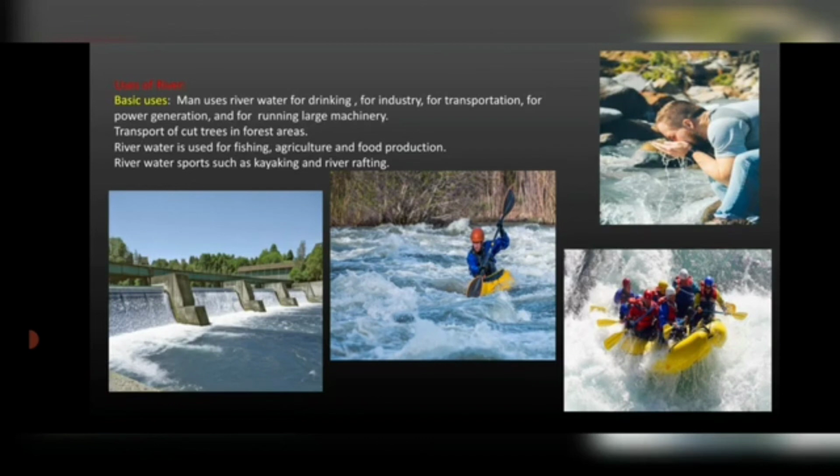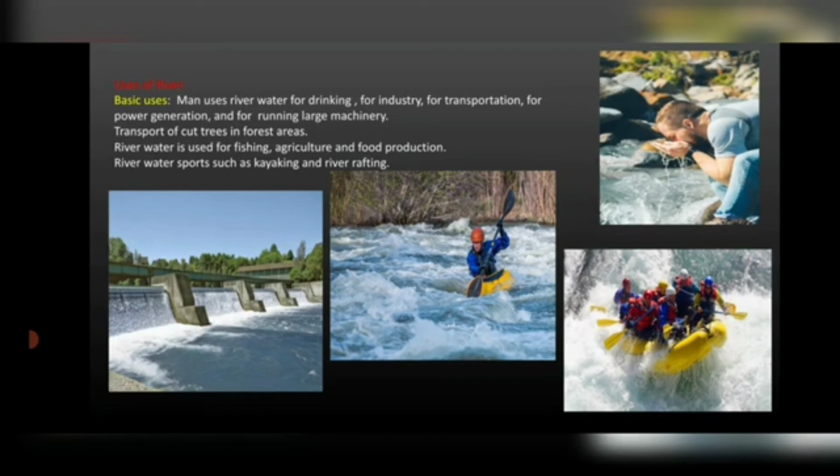Now rivers are also used for transportation of wood, that is the trees which have been cut down. So the wood of these trees is also transported from one state to another with the help of rivers. Mostly in the forest areas, the transportation of wood takes place with the help of rivers, because it is the easier and the cheapest way. Now rivers have also been used for food since eternal time. Since ancient times it is used.